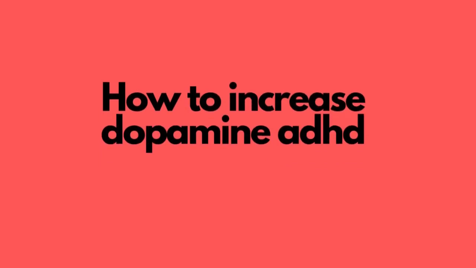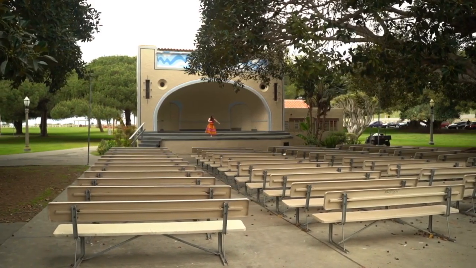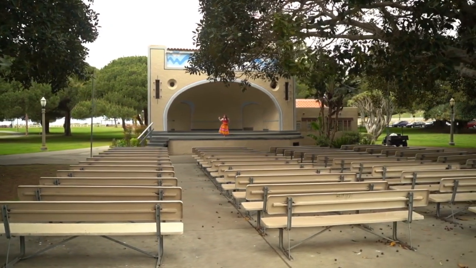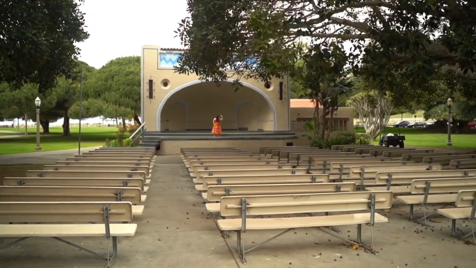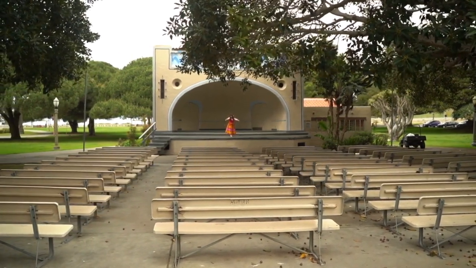How to increase dopamine ADHD. What is ADHD in children? ADHD is an abbreviation for the diagnosis Attention Deficit Hyperactivity Disorder, that is, disturbances of attention, activity, and impulsivity. Children with Attention Deficit Hyperactivity Disorder were first described more than 100 years ago. How does the disease progress?